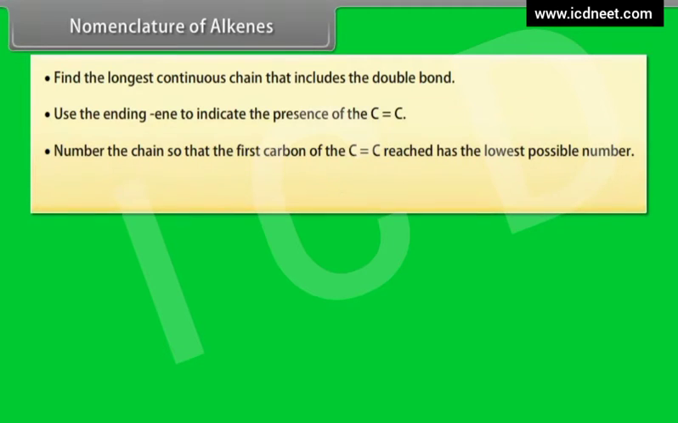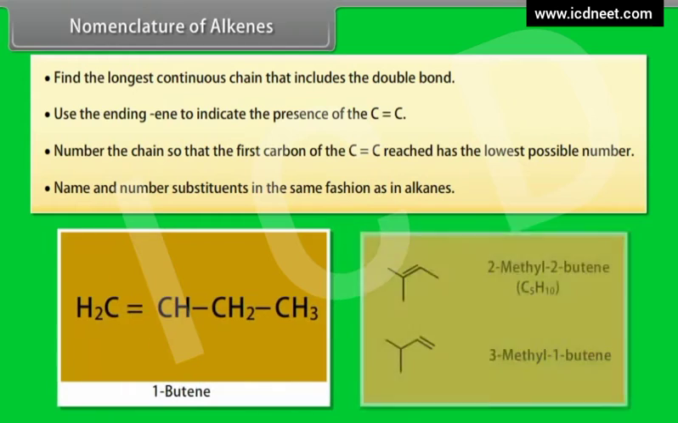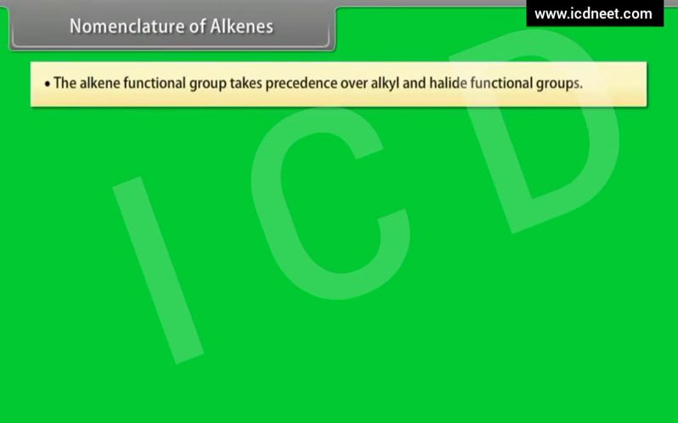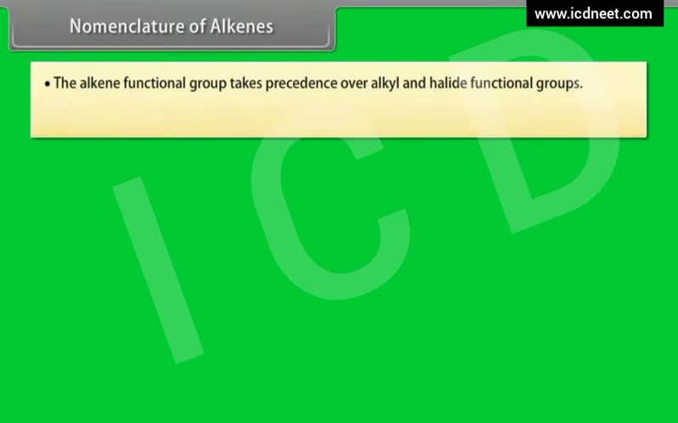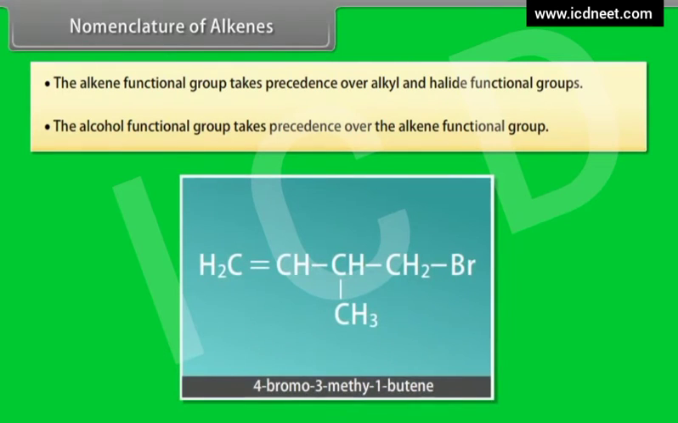Step 4. Name and number substituents in the same fashion as in alkanes. This is 1-butene and these are 2-methyl-2-butene and 3-methyl-1-butene. Step 5. The alkene functional group takes precedence over alkyl and halide functional groups. Step 6. The alcohol functional group takes precedence over the alkene functional group. 4-bromo-3-methyl-1-butene.